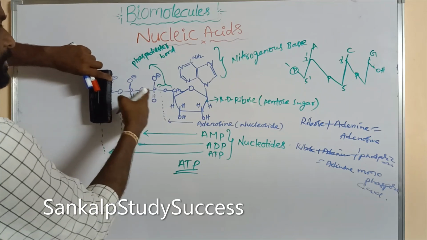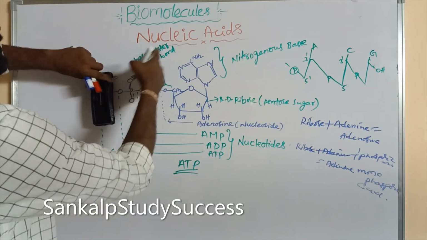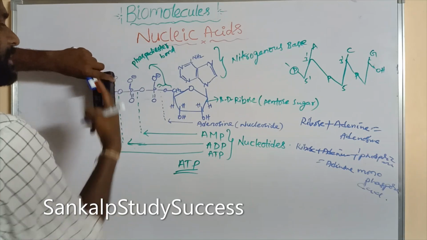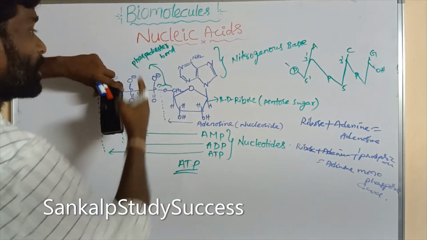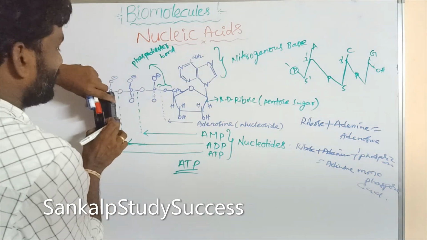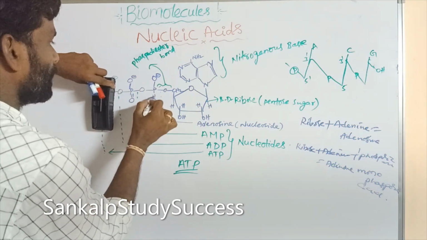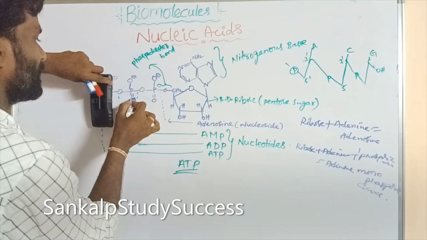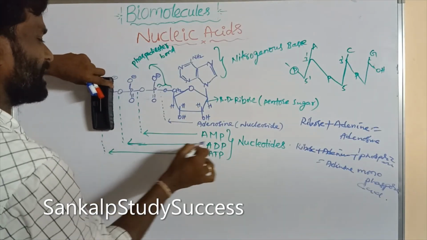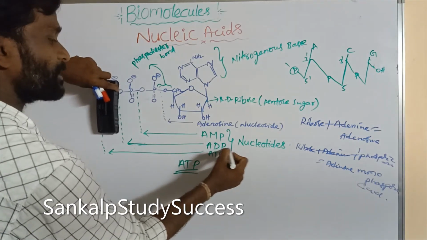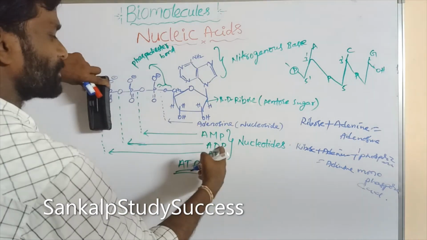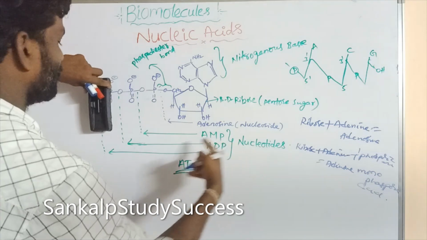So this is the phosphodiester linkage. Already said, phosphodiester linkage. So nucleotides are connected with phosphodiester linkages. This is one phosphoric subunit, this is another phosphoric acid subunit. So it is ADP. ADP means adenosine diphosphoric acid.